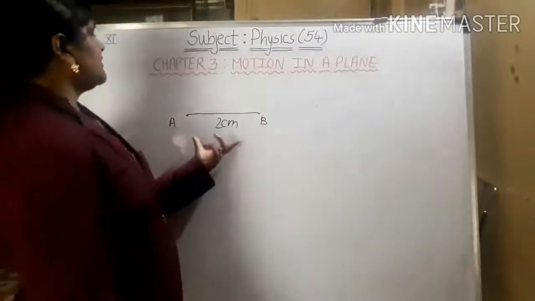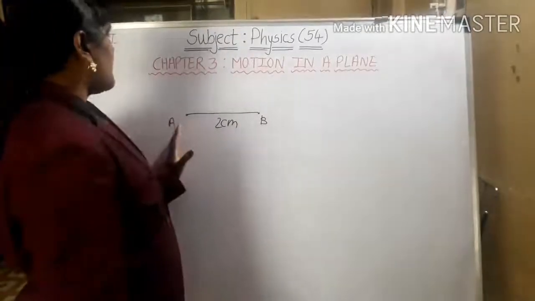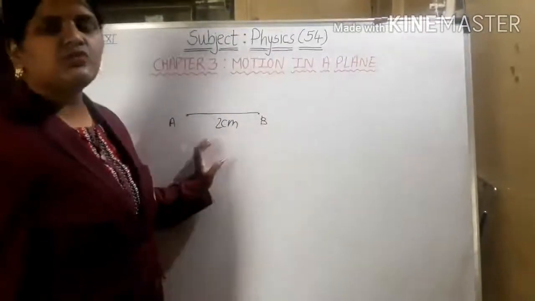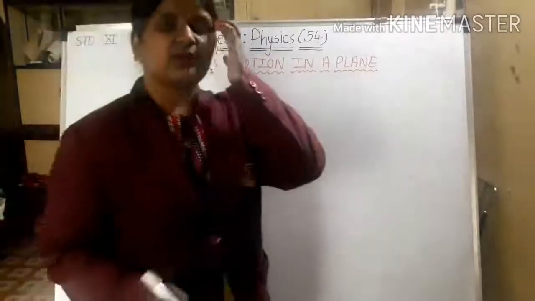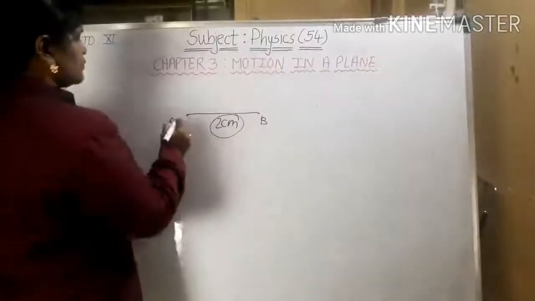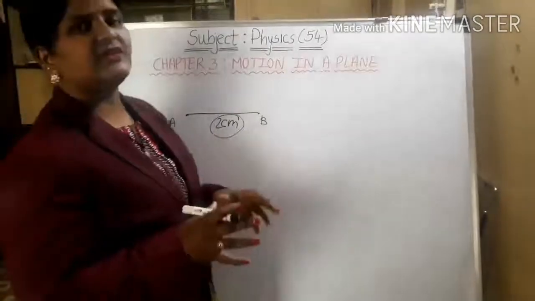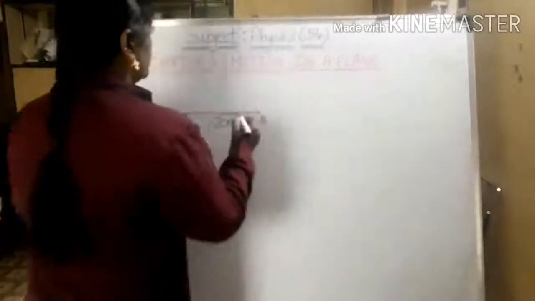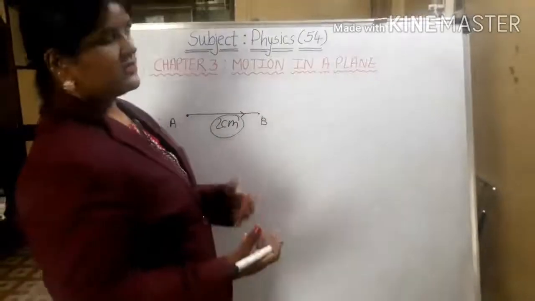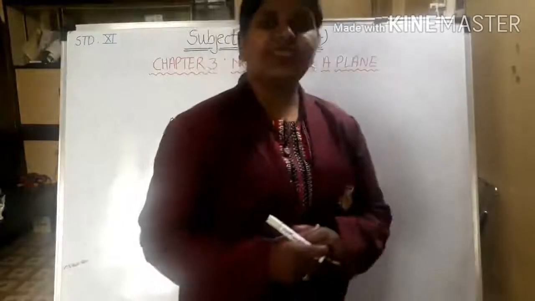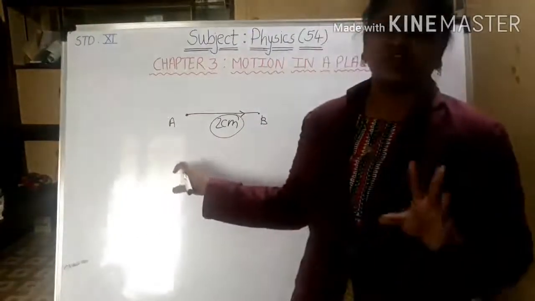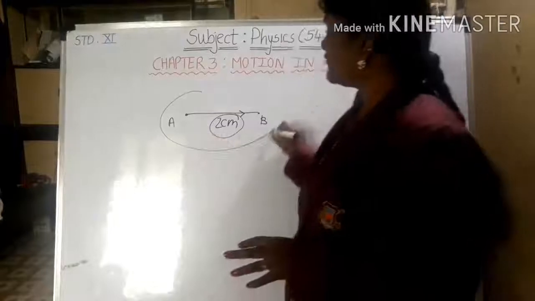The distance, which is a scalar quantity, is the measurement between the two points. It is nothing but 2 centimeters. But while we are studying motion, we have to consider it in terms of a vector quantity. That means when any particle travels from A to B, it displaces 2 centimeters. The displacement of the particle from A to B will be 2 centimeters. So now you know the meaning of displacement.